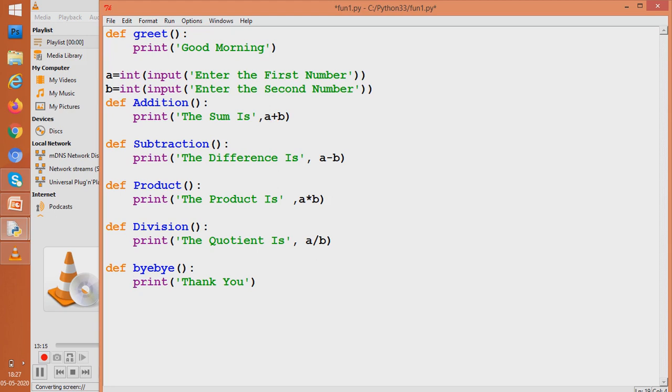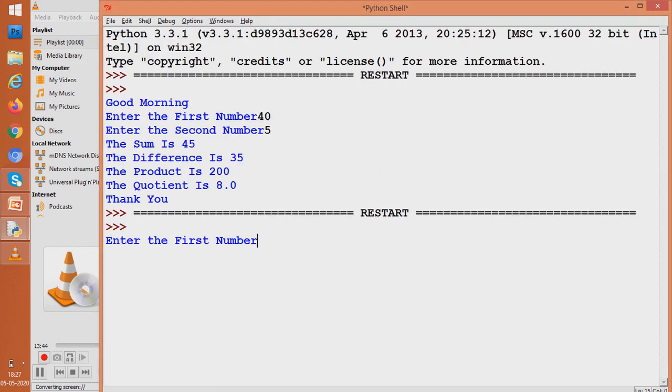For example, as my brother said, he only wants to print the product and addition, and in the order of first product and then addition. So what we'll do, we will go and call product. That is, if you write this much only, nothing would be done. Let us run first and see. Only two numbers would be taken and nothing would be done. Let us see. I take the first number, I take the second number. Nothing has been done. Why?